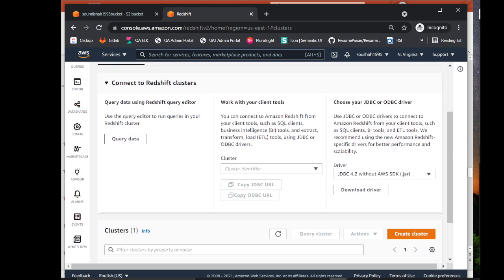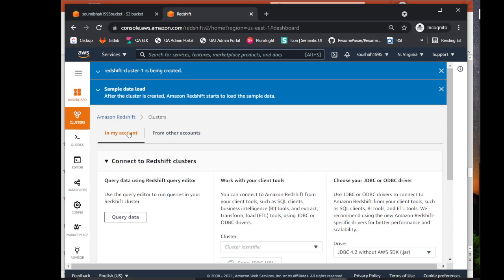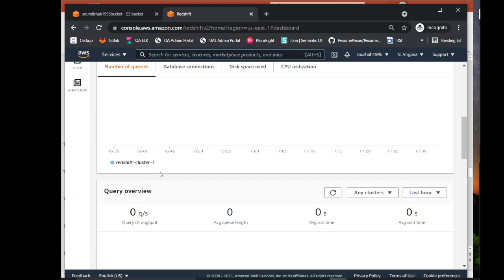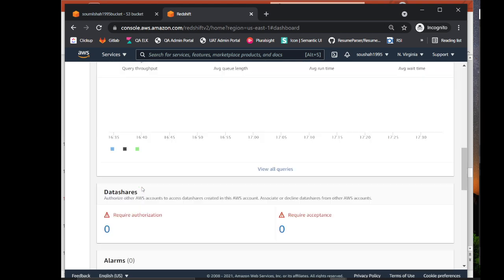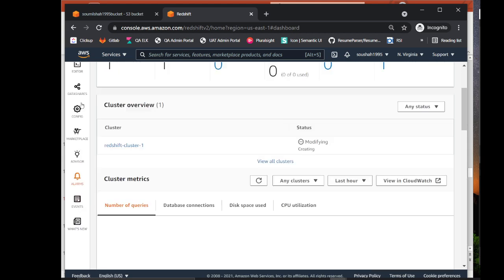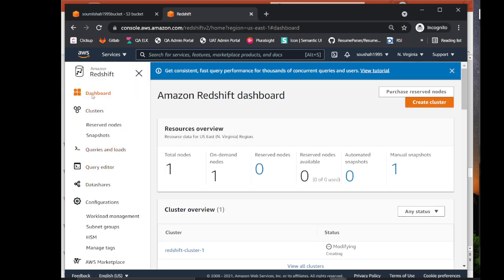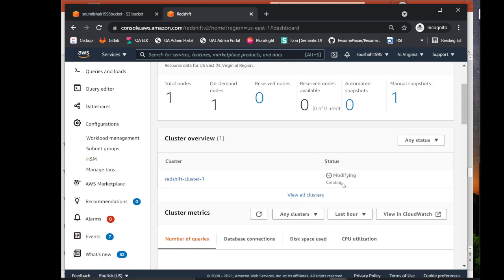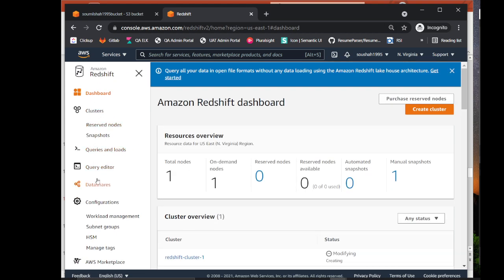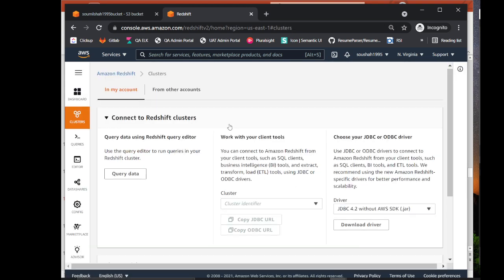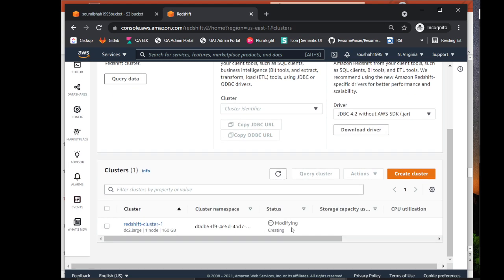So it might take a while. So I'm going to head over to the dashboard, and I'm going to wait until I see a cluster which says ready here. Right now I do not see anything, so I'm going to keep waiting, okay? By the way, since this is working, let's click on clusters. So still it's doing that thing.